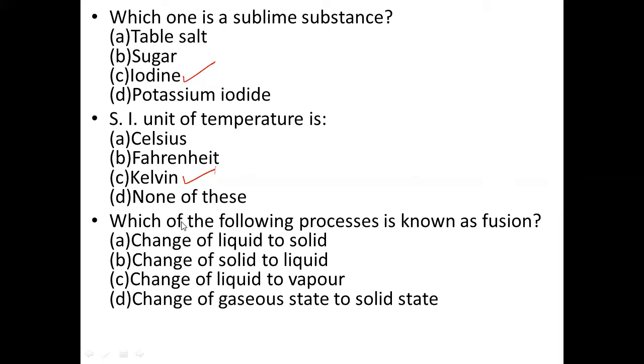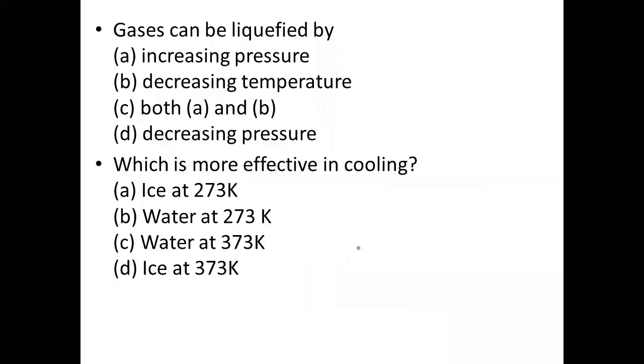The following process is known as fusion. A. Change of liquid to solid. B. Change of solid to liquid. C. Change of liquid to vapor. D. Change of gaseous state to solid state. Ma'am, answer is B. Change of solid to liquid. Change of solid to liquid is known as fusion. Very good. Right answer. Then the next, Vansh Dukar.